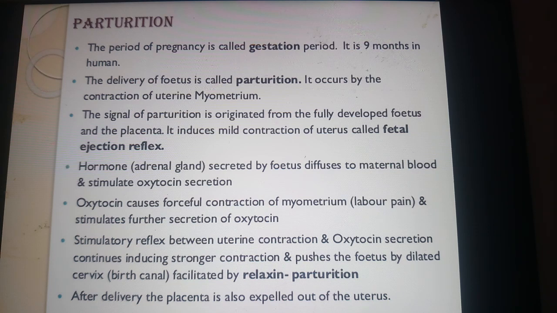Whenever this process occurs, another hormone is secreted by the ovary called relaxin. It relaxes all the muscles of the uterus. Understood? Soon after the delivery, the placenta is also expelled out of the uterus. This is a short note on the parturition.